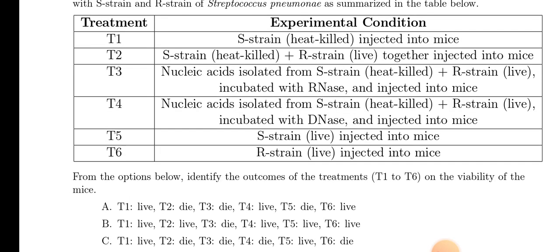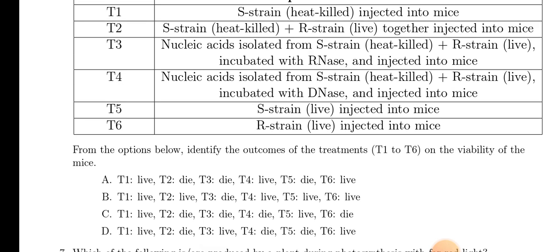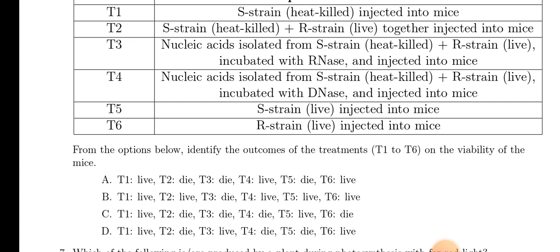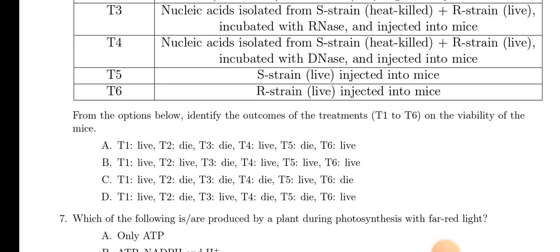So you have to see the T4. Look, nucleic acid isolated from S strain, that is heat killed, and R strain live, incubated with DNase. So DNase will kill the DNA. So there will be no transformation. So there will be no disease. So T4 will live. The live, die, die, live. That is in option A. Live, die, die, live. Look around the other options also. Okay, no, there are no other options. So live, die, die, live will be the answer.